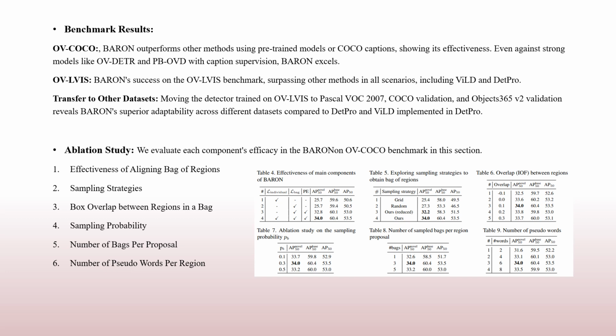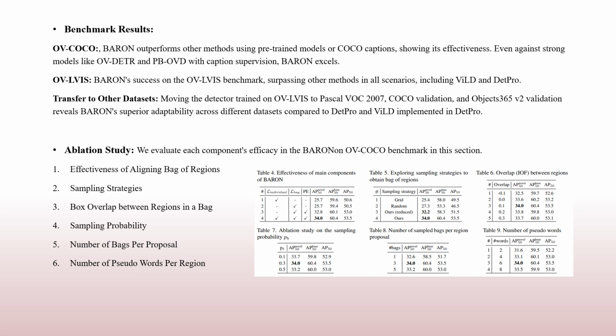As seen in Table 5, in our investigation of different sampling strategies to obtain bag of regions, we assessed three distinct approaches. First, the grid sampling method divided the images into fixed grids, treating each grid cell as a region. However, this approach only achieved moderate performance with a MAP50 score of 25.4 on novel categories. Second, the random sampling approach involved randomly selecting the region proposals to form bag of regions, but the varying sizes, shapes, and potentially large distances between the regions hindered accurate representation by the image encoder, resulting in an MAP50 score